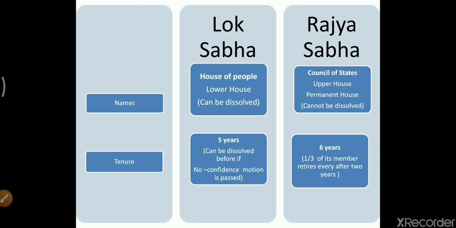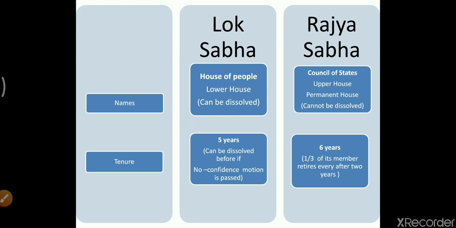So this is again an important question, because sometimes in boards it is asked why Rajya Sabha is known as the permanent house. So the answer would be because it cannot be dissolved. The tenure of Lok Sabha is 5 years, and for Rajya Sabha 6 years. Now conditions with Lok Sabha and Rajya Sabha both are applicable over here.